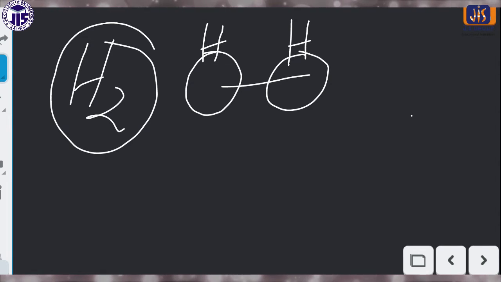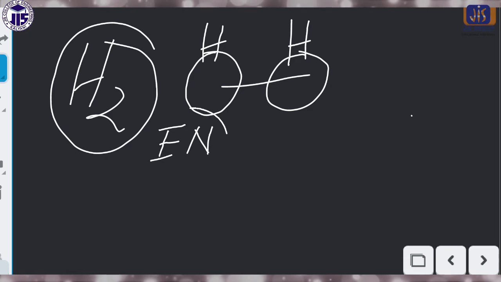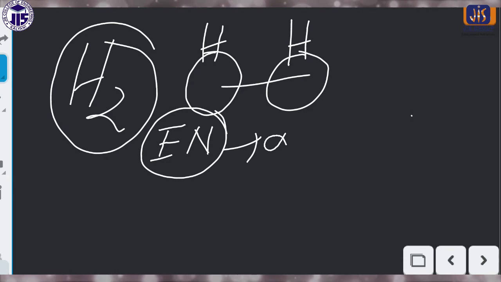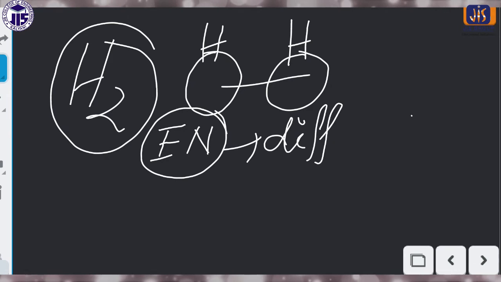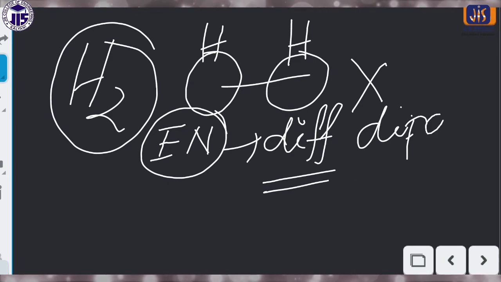Dipole moment is generated when there is some difference of electronegativity. If there is no difference of electronegativity, there is no dipole moment. So in homoatomic or diatomic molecules, where both atoms are the same, there is no question of the generation of a dipole moment.